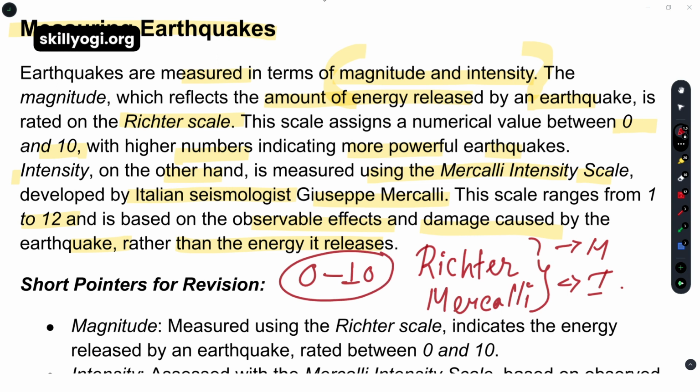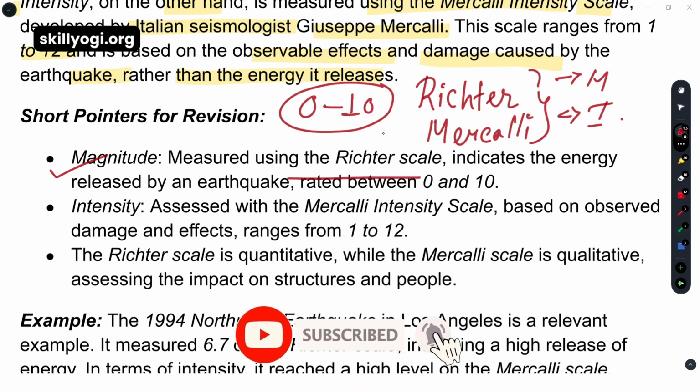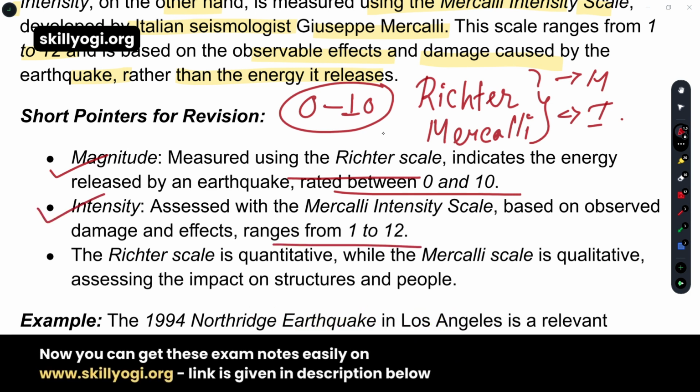Okay, come to the short pointers. Magnitude is measured by the Richter scale. Just now we learned it rates between 0 to 10. Intensity ranges from 1 to 12 on the Mercalli intensity scale. Who made this scale is also written.